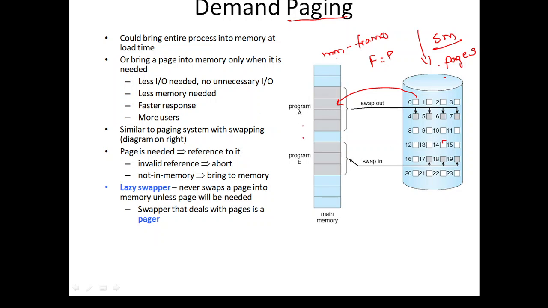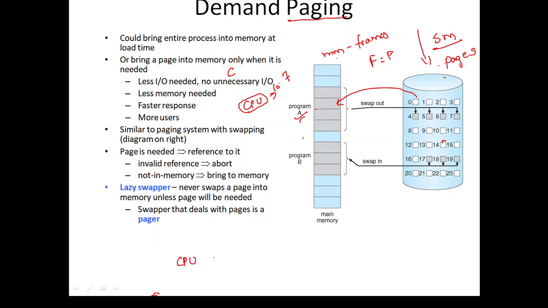Suppose the CPU generated a logical address. The CPU is asking for, suppose, the seventh page. That seventh page is in program A, but the seventh page has not been loaded onto the main memory. So what do you mean by demand paging?